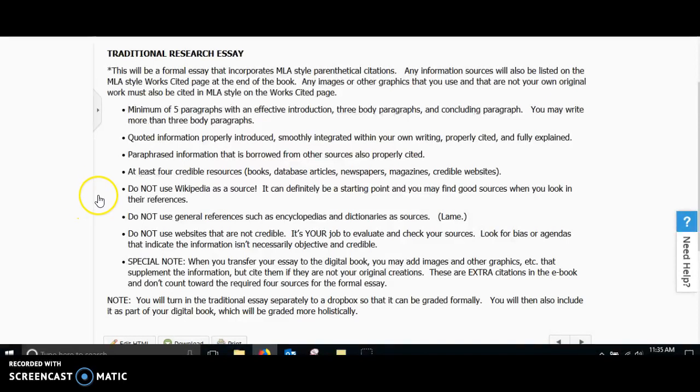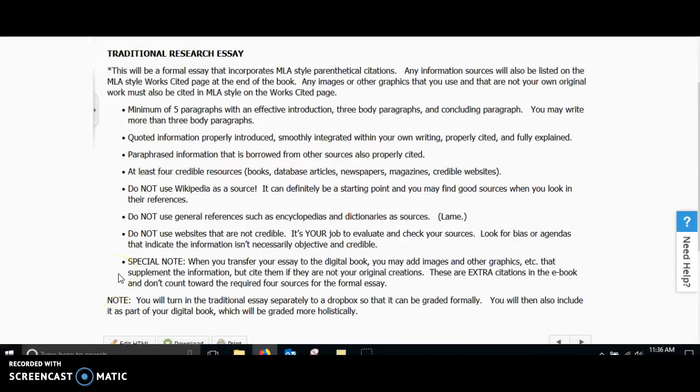Again, do not use Wikipedia as a source. It can be a starting point. I have already shown you in the videos where you can find sources to look at their references, but do not use Wikipedia as itself. Do not use general references such as dictionaries or encyclopedias. They are lame, they are boring, and they are very general. They do not give you specific information. Do not use websites that are not credible. Look out for that bias and those agendas.